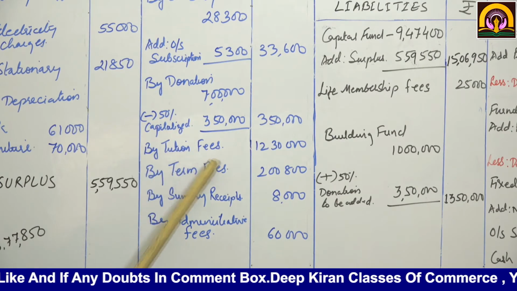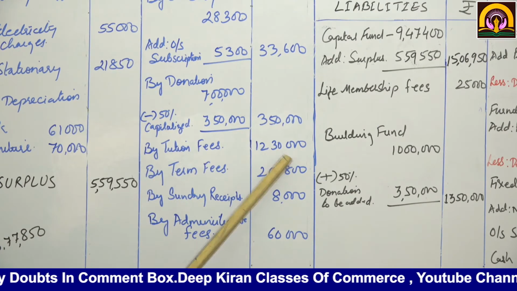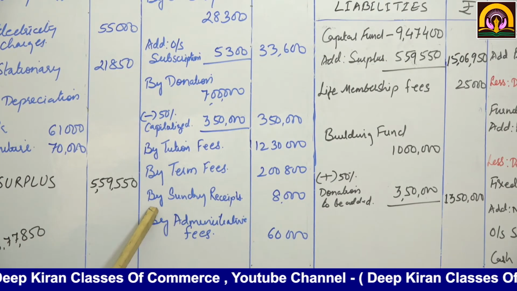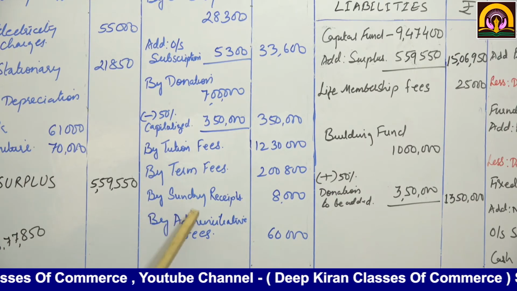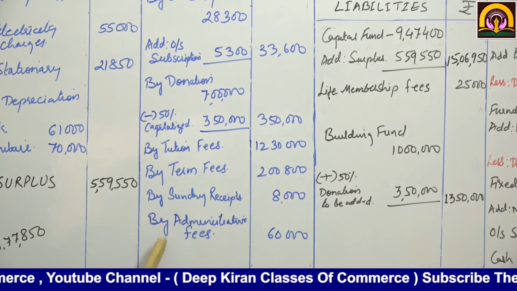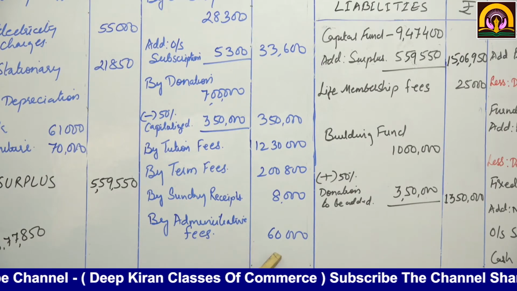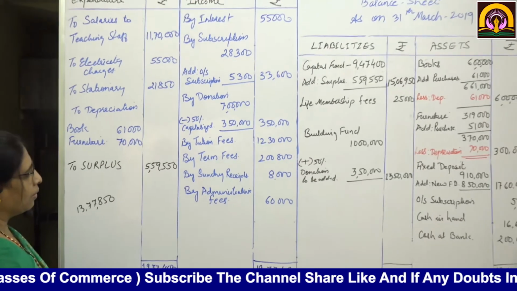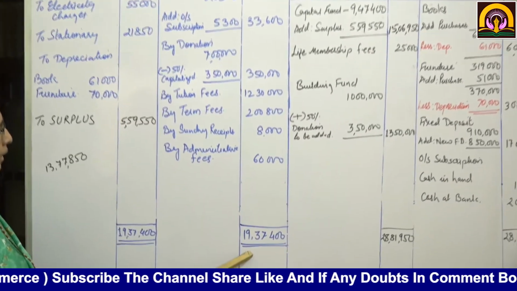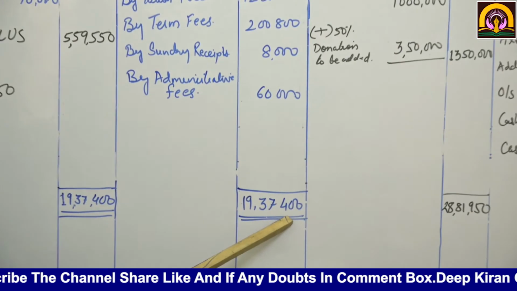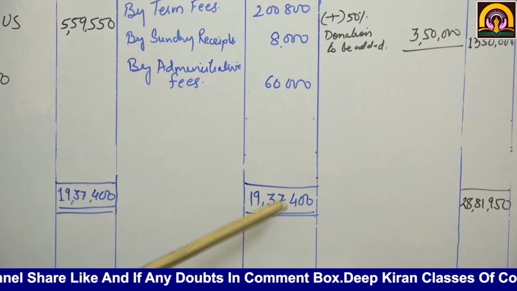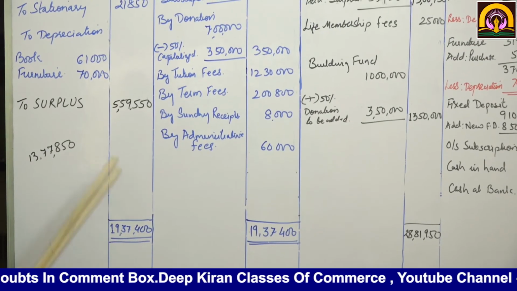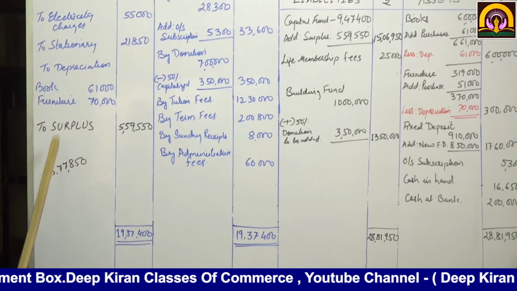Then by tuition fees 12,30,000. By term fees 2,08,000. By sundry receipts 8,000. By admission fees 60,000. If you total up all this, it comes to 19,37,400. Now minus how much?